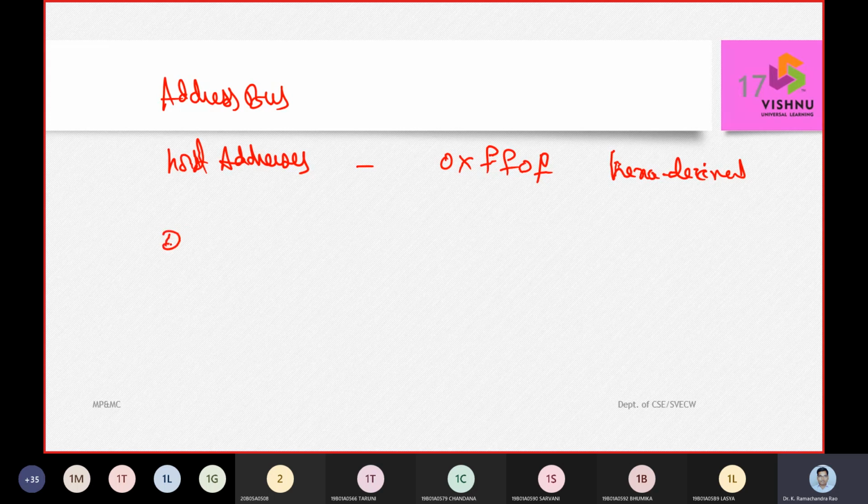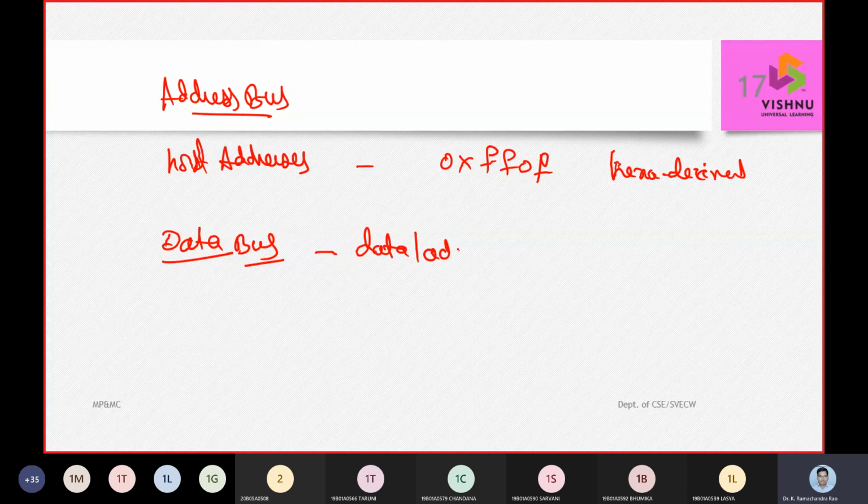Then we have the data bus. The data bus is going to hold data, or any relevant information towards transferring of data.